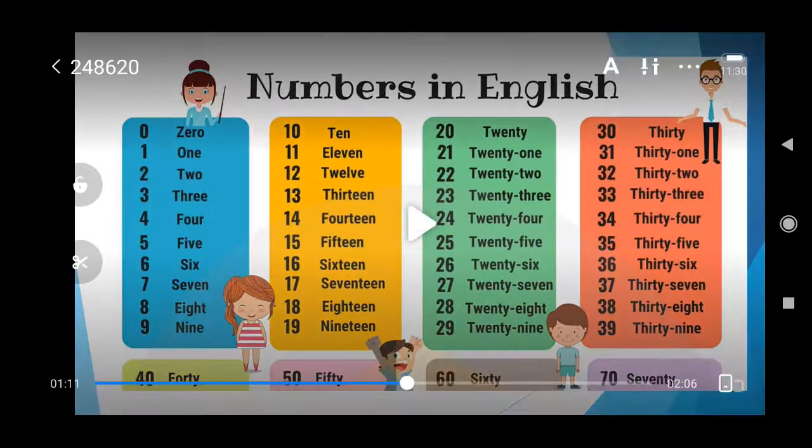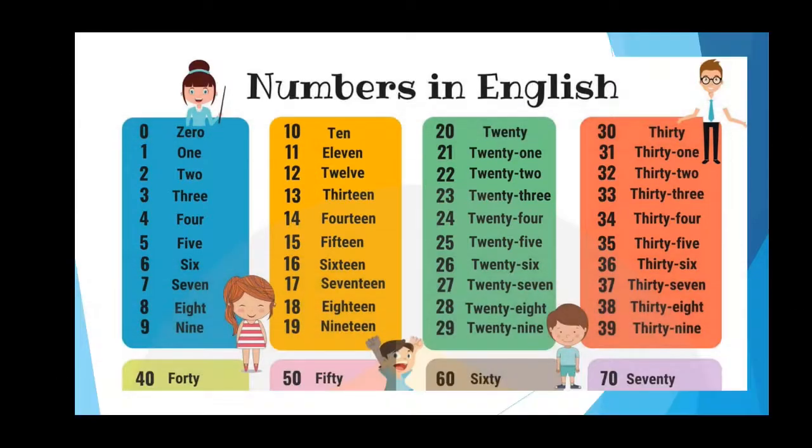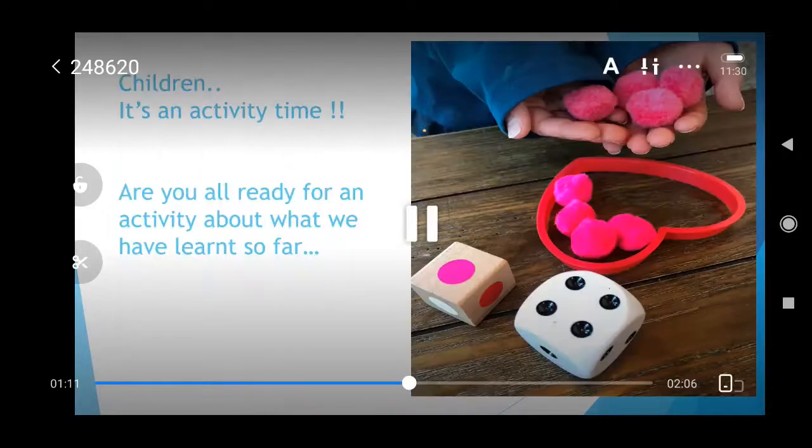Now, children, there are these numbers from 0 to 39 and then 40, 50, 60 and 70. Just revise these spellings. Write it down in your rough notebooks, children. Now, children, it's an activity time. Yes? Are you all ready for an activity about what we learned so far?